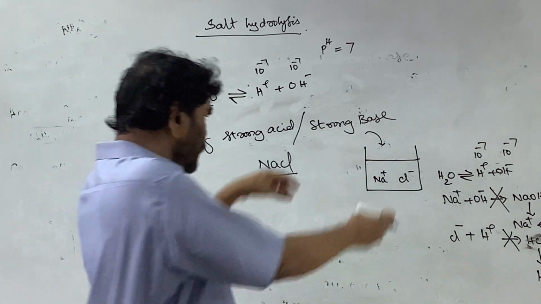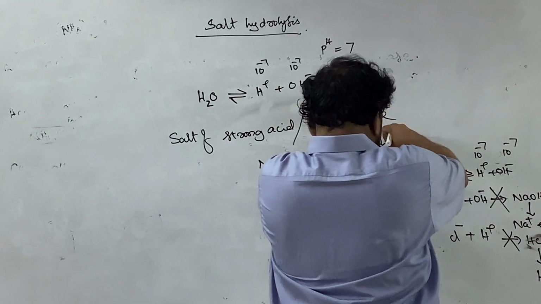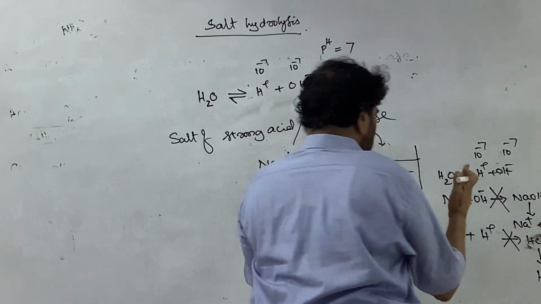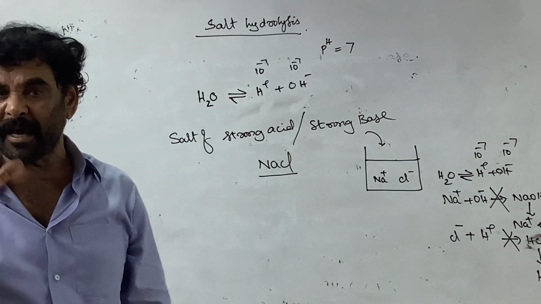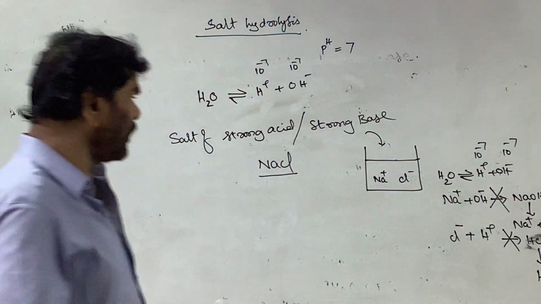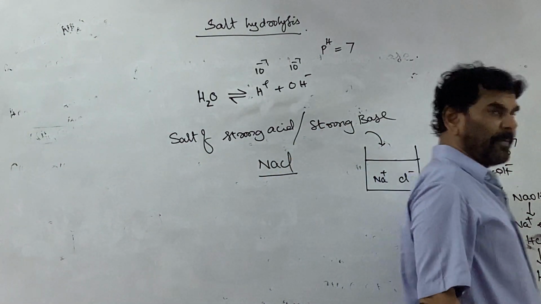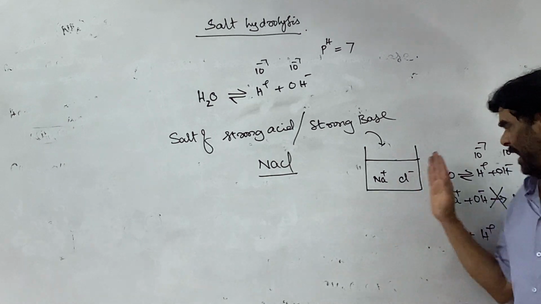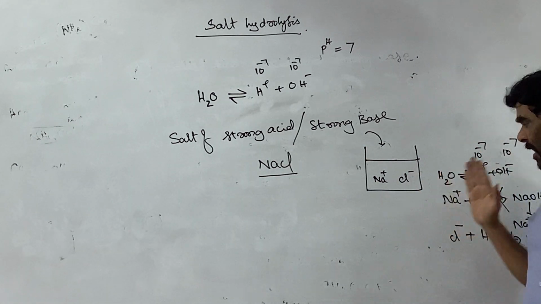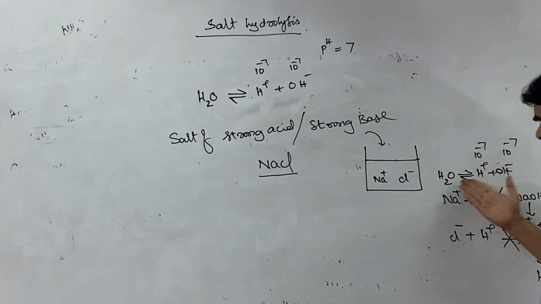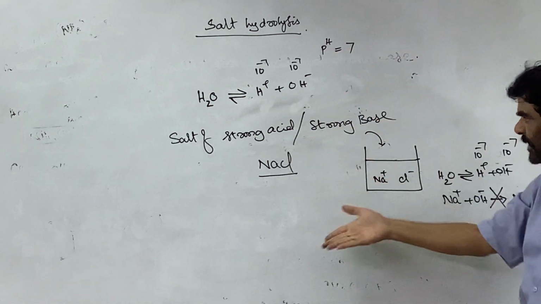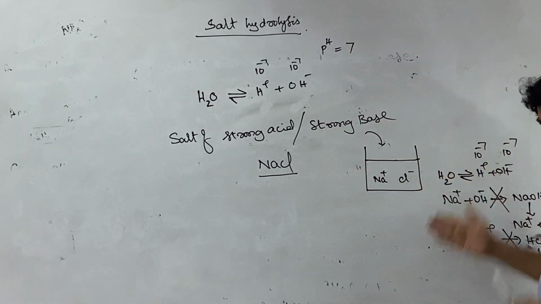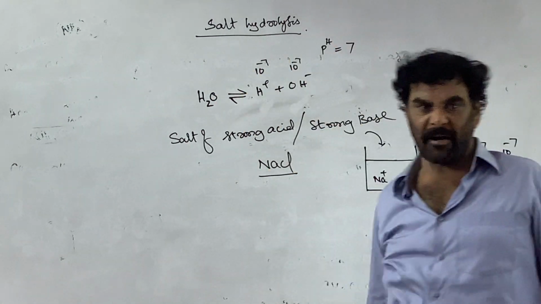So due to the addition of sodium chloride to the water, they undergo dissociation and produce independent sodium ion and chloride ion, but they do not disturb the water equilibrium. So after the addition of sodium chloride, the salt of a strong acid and strong base, the water equilibrium is not disturbed.